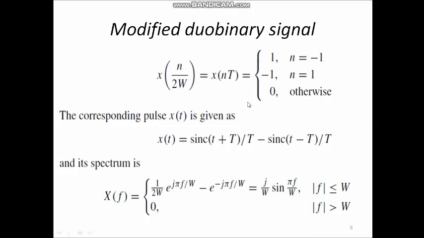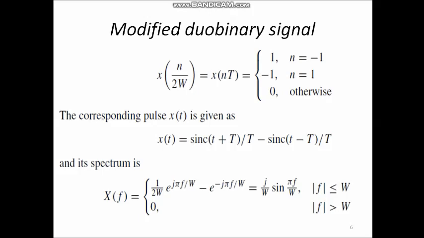Okay, next is modified duobinary signal. As we can see in the previous duobinary signal spectrum, there is a high DC component. To overcome that drawback and to remove the DC component, we can go for the modified version, modified duobinary signaling.